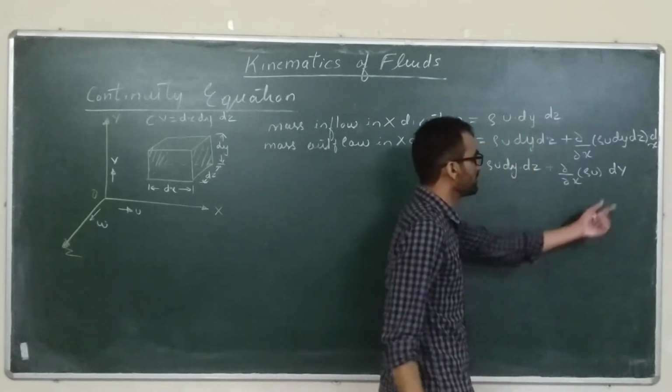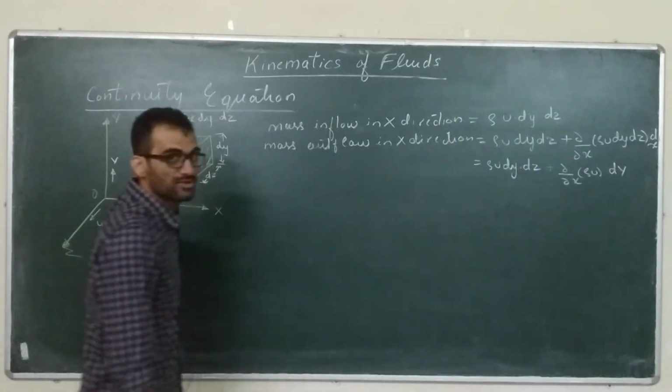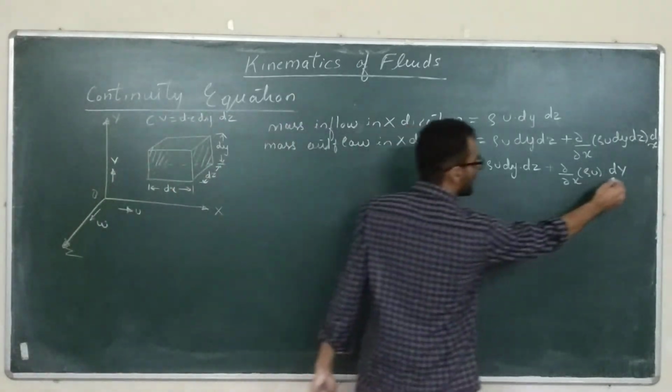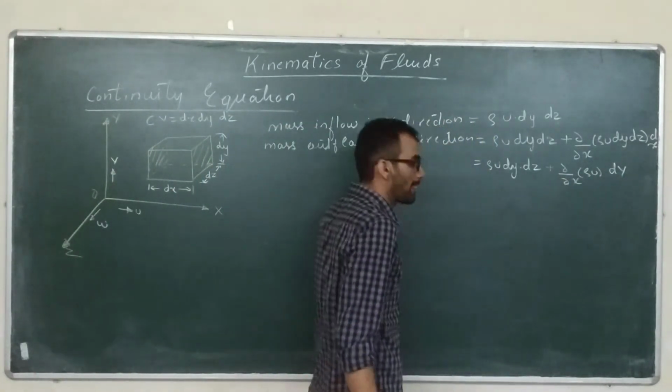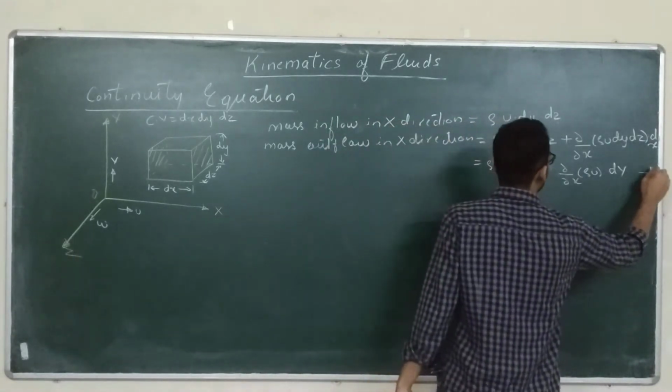Now since volume is fixed, it is a constant. For control volume approach, volume remains constant. So dV becomes a constant. It can come outside the differential operator. So this is your equation number 1.